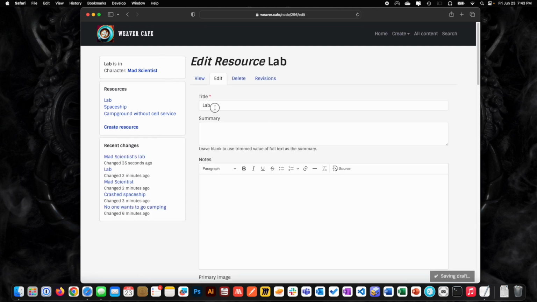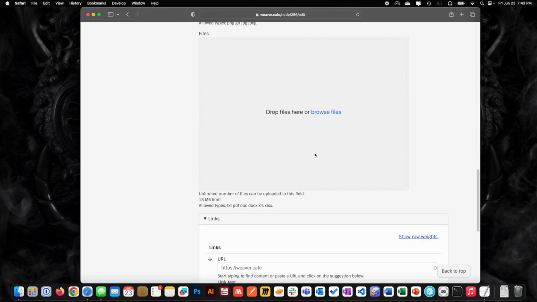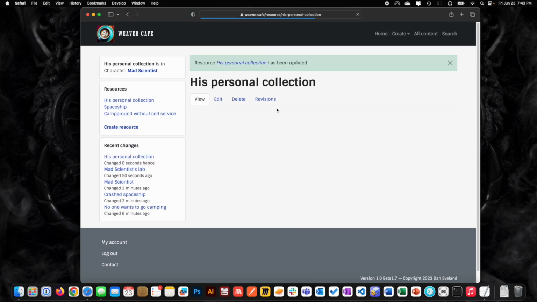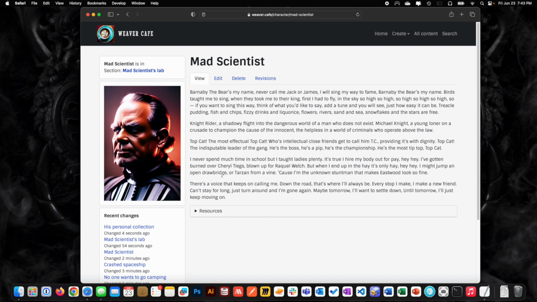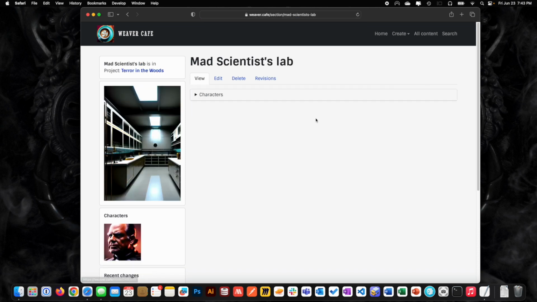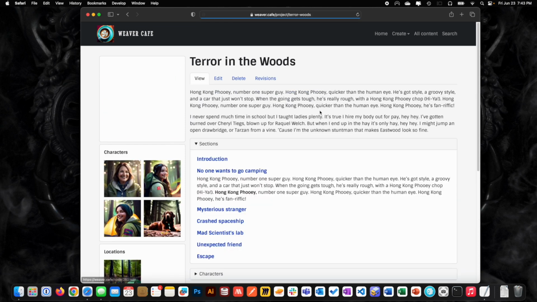Yeah, that'd be more like, how about his quarters or his personal collection? It's this really depraved, super weird personal collection of alien stuff. Oh, I love that. That's cool. Anyway, so he's a mad scientist, and he has his personal collection. He is discovered in the mad scientist lab, right? Which is in Terror in the Woods.